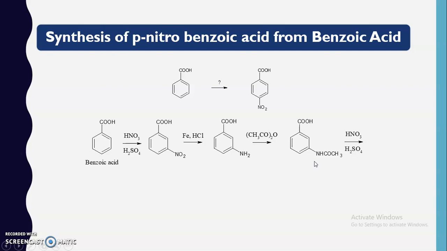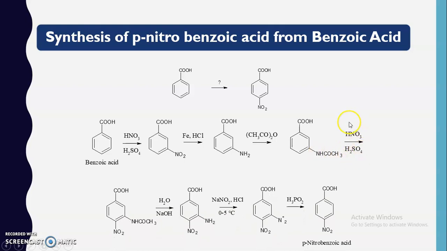Now further we are going to carry out the nitration. Why? Here you can see two different functional groups are there. One is the carboxylic acid group and the other one is the acetanilide group. Now if we compare the power of these two groups, then the meta directing effect of the carboxylic acid is less as compared to this functional group, and this functional group will show the ortho directing effect.